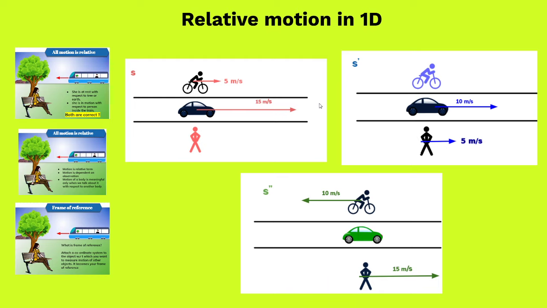This is particularly a chapter where there are no new formulas, but a lot of new concepts and new visualizations are learned. I would say the very first challenging chapter of physics, purely physics, comes in the form of relative motion. So in motion in 1D, we talked about situations where objects were moving along a straight line.